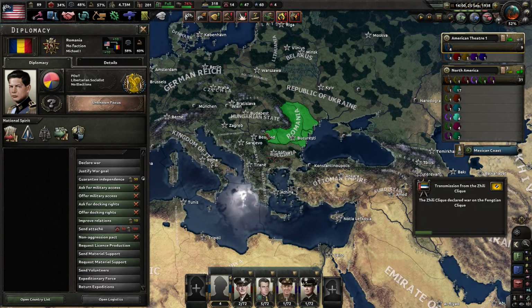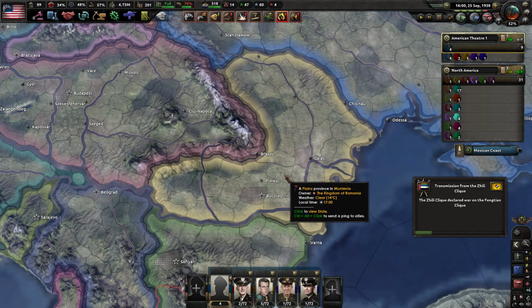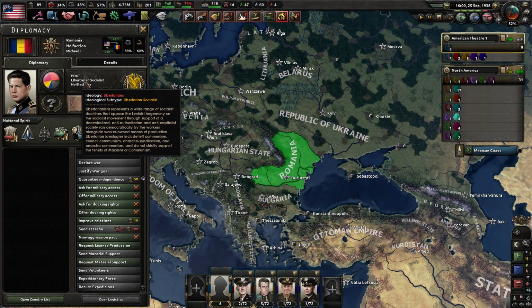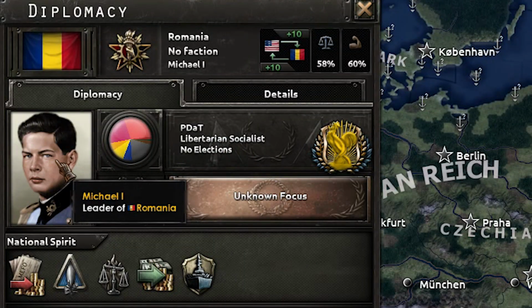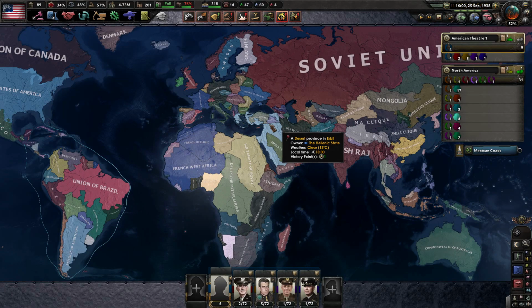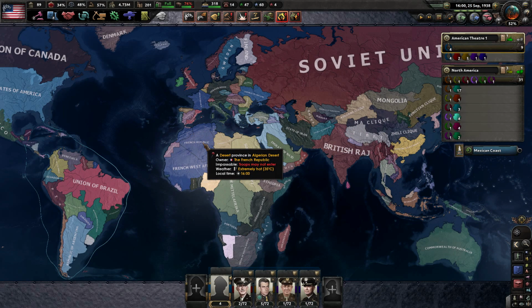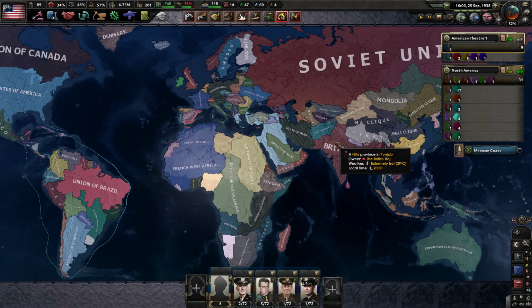Mikhail I, the king of socialist Romania. I always knew that Romania is a based state, especially since libertarian socialists have crowned Mikhail I. If you didn't know, Mikhail means Michael, so yeah, I'm technically Mikhail Poltavskiy.